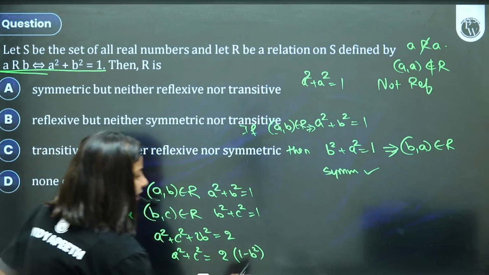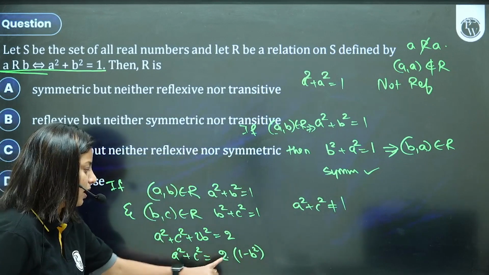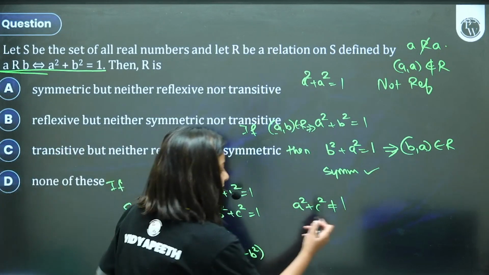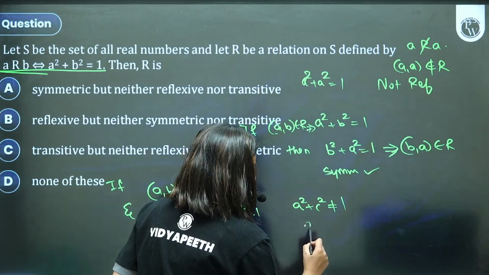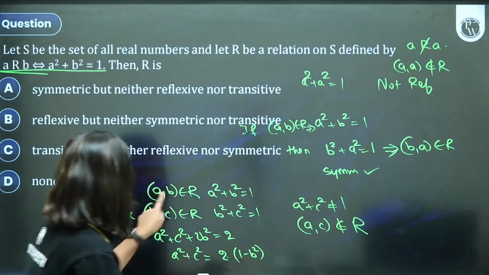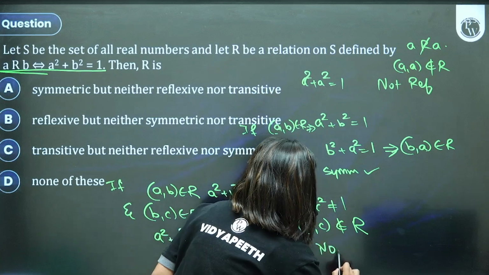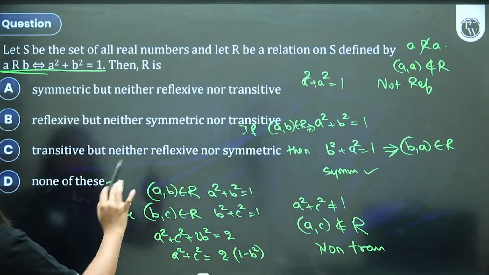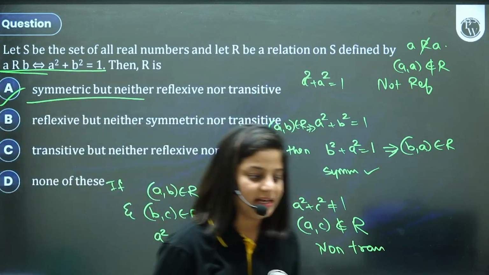Am I getting a square plus c square equal to 1? No, I'm not getting it equal to 1 anyhow. So if I'm not getting 1 for all the cases, a square plus c square is not 1. That means a comma c does not belong to the relation. So AB, BC belong, but AC does not belong. It's going to be a non-transitive relation. So what is this? Only symmetric, neither reflexive, nor transitive. Option A is the right answer for this.